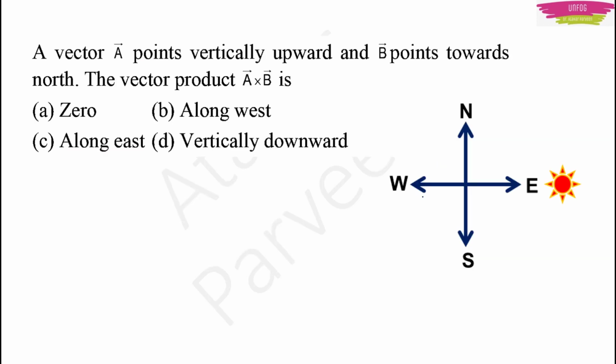For example, if you have a question like this: if vector A points vertically upward and vector B points towards north, the vector product A cross B is. Keep your fingers of your right hand towards the sky. See here, they have told that vector A points vertically upward and B points towards north. What you are going to do is just keep the fingers of your right hand towards the sky and curl them towards north, that is, curl them towards B. Because once you keep your fingers towards the sky and you curl them, obviously you are going to curl them towards B, and B is towards north. Then your thumb will obviously point towards west. So the right answer is the vector product A cross B should be along west.